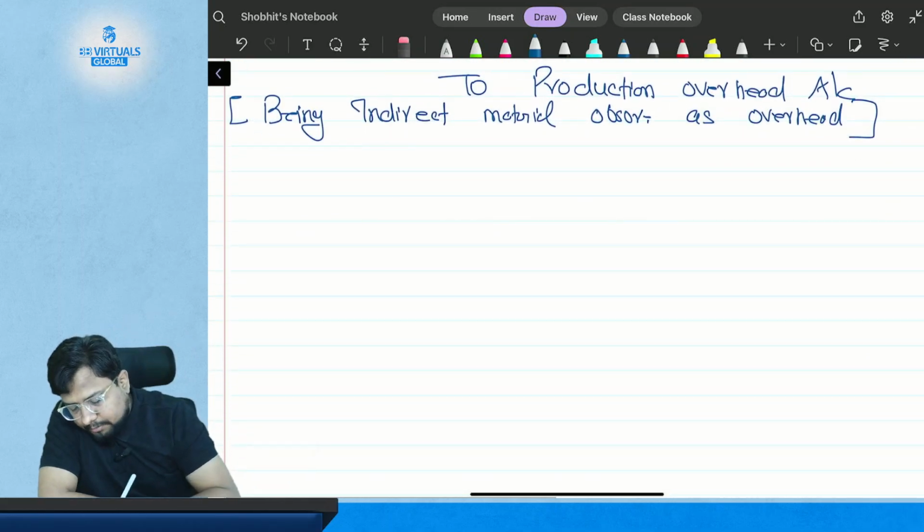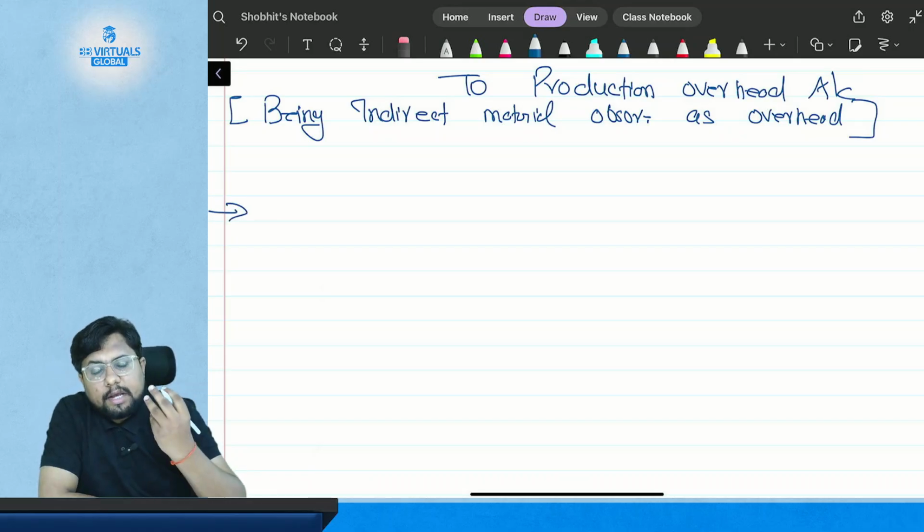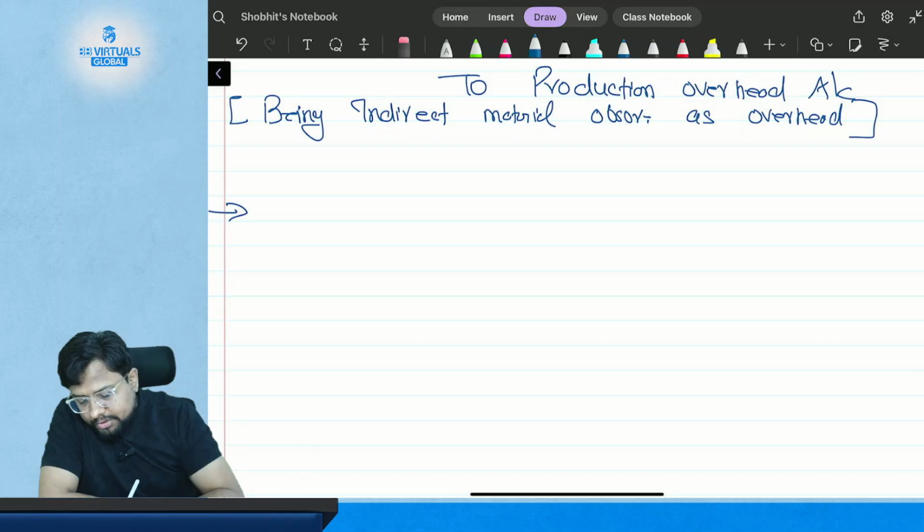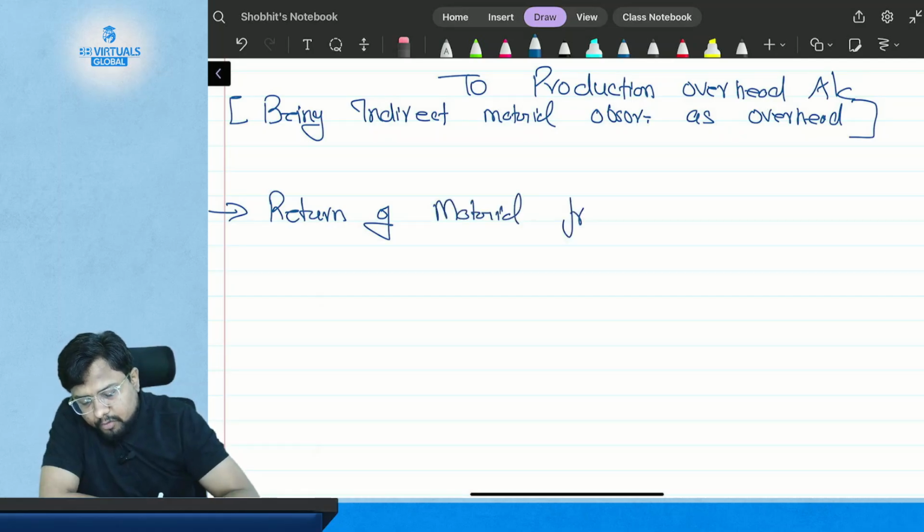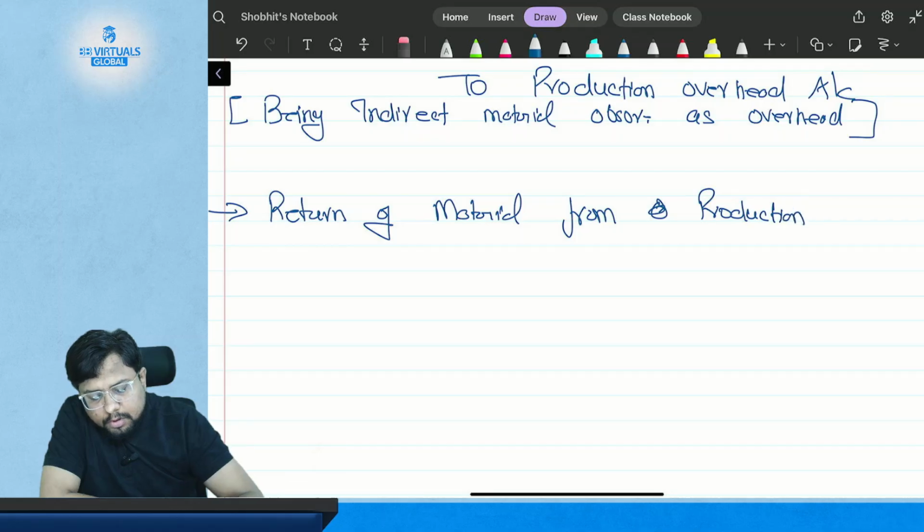Okay, now we need to study what if the indirect material is returned by the production overhead. So return of material from production overhead.